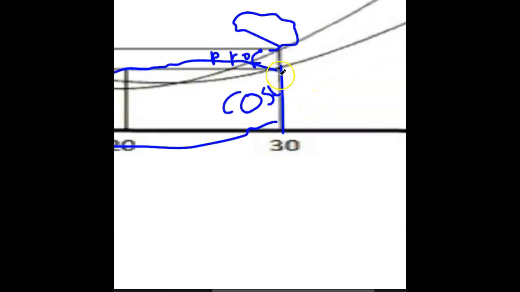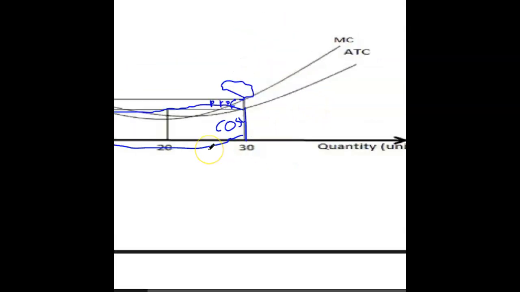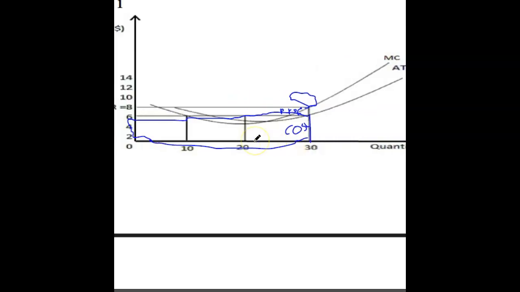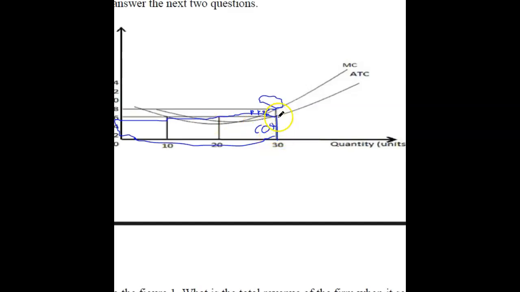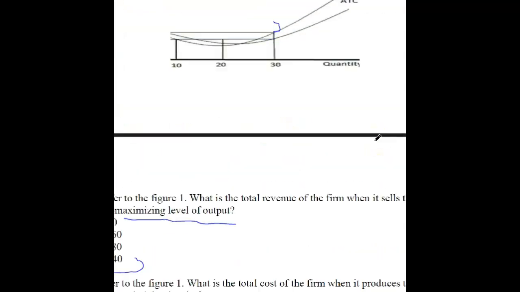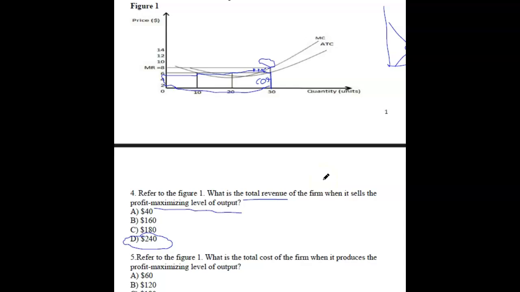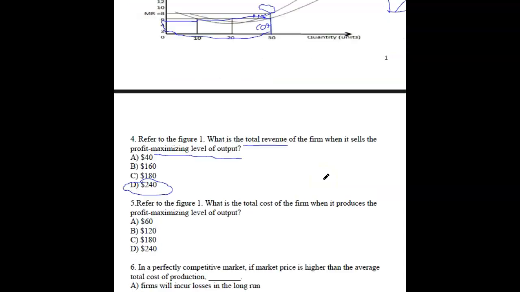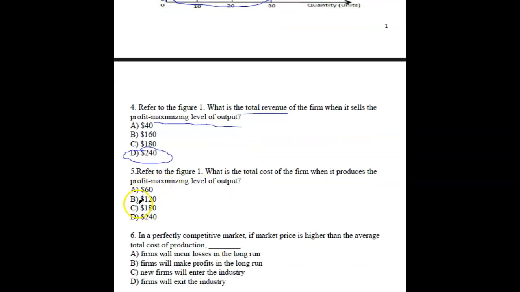So it's easy. The length is 30 times 6. 30 times 6 will be the cost, right? So you see, at this point here, what are the coordinates? The coordinates are 30 and 6. So it's the same as how you worked out the other one. Because it's 30 products you're selling times 6 rand. That's 180. So the answer is C, 180 rand.